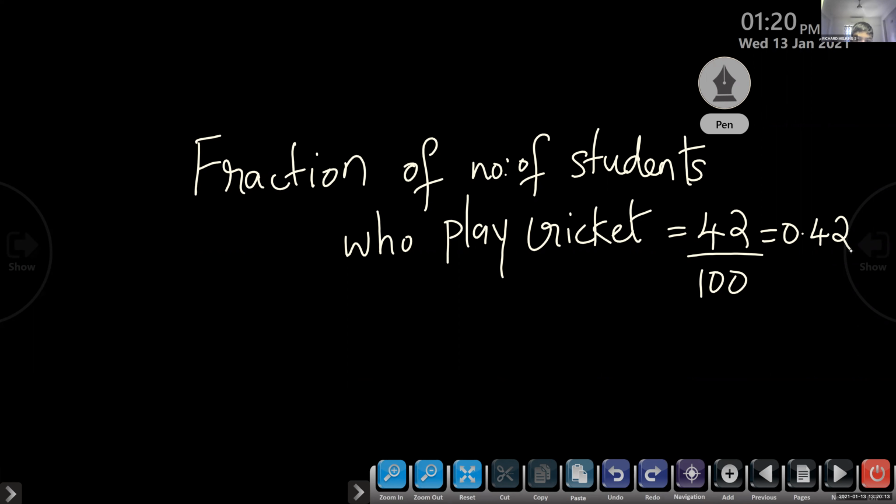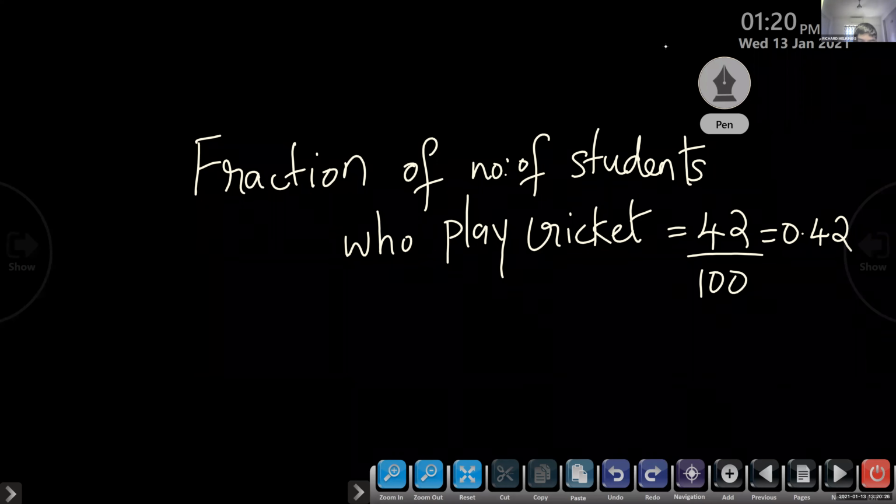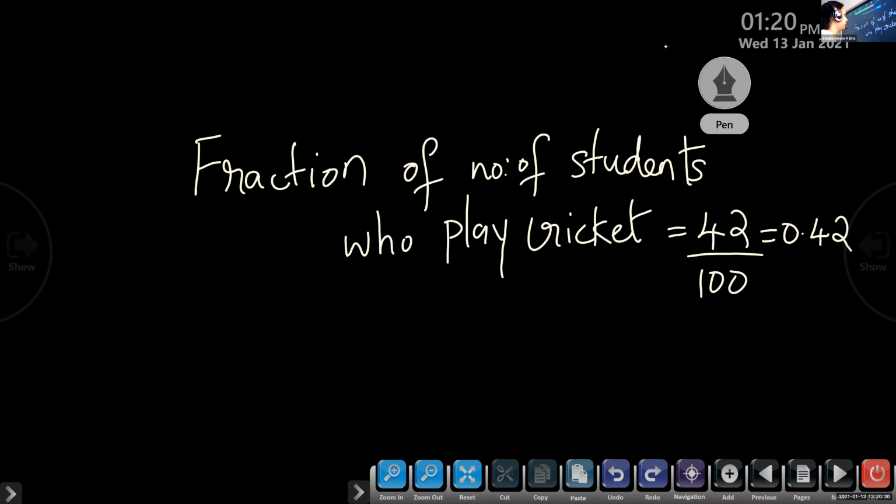Ma'am, the question says write the decimals in the place value chart. So I wrote students who played football. It's like that. After this question, we are going to draw one place value chart. So what you have to do? Total 0.58 and 0.42, you have to write in the place value chart.